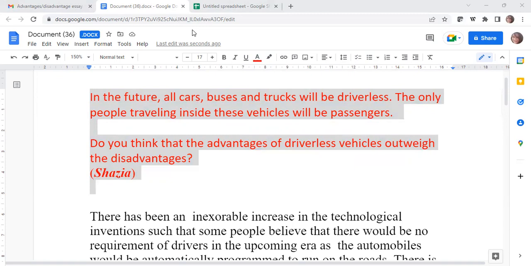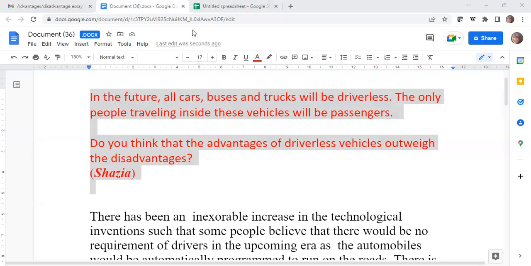If you look at the task question, it says, do you think that the advantages of driverless vehicles outweigh the disadvantages? So this is basically an advantage disadvantage essay with opinion. And why is it an advantage disadvantage essay with opinion? How do you know that the question is asking you for your opinion?